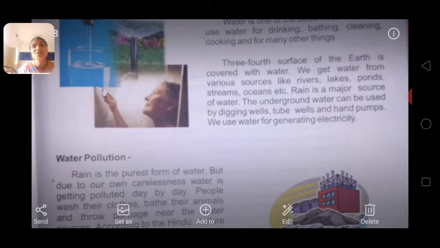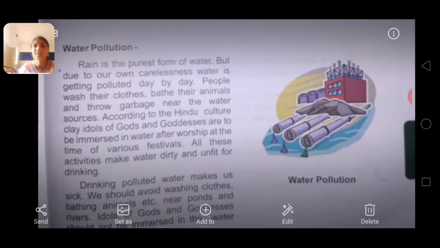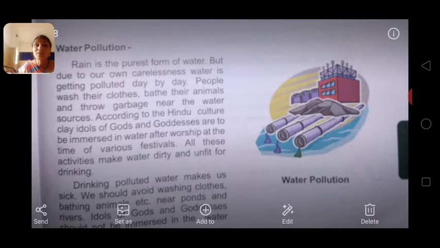Yes or no? So we generate the electricity from the water only. Okay children? Now see water pollution. How does water pollution happen? Rain is the purest form of water, but due to our own carelessness, water is getting polluted day by day. Okay, everything for us only.